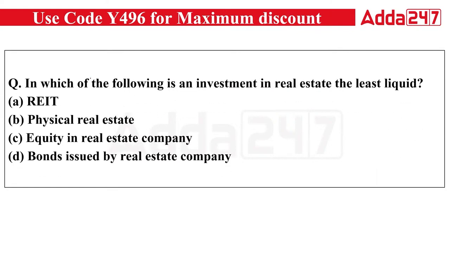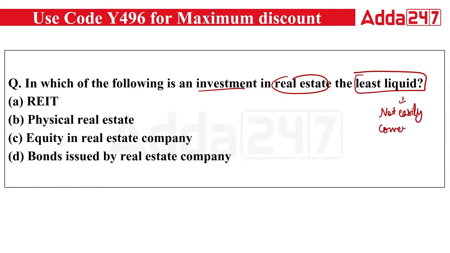Now, the next question is talking about in which of the following is an investment in real estate the least liquid? Least liquid means not easily convertible to cash. When you talk about a highly liquid instrument or security, it means it can be easily converted into cash. So when it comes to the investment in real estate, that is least liquid. Least liquid means not easily convertible into cash.